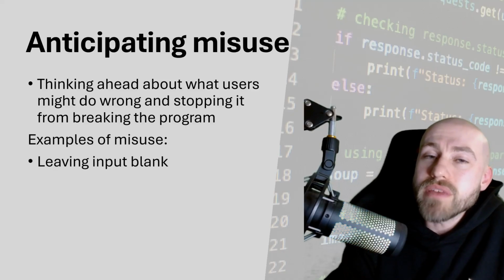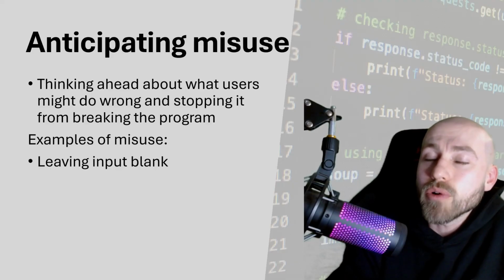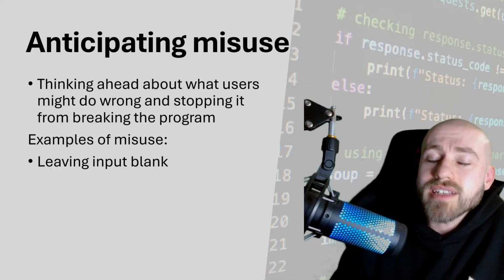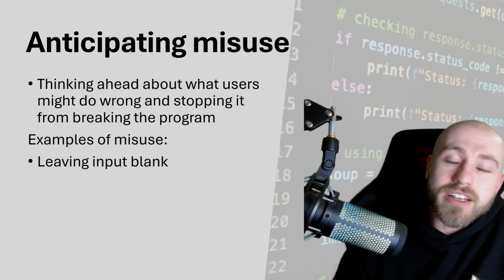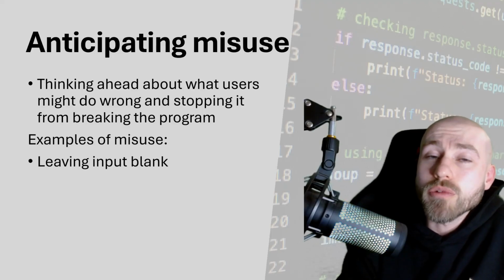So some examples of misuse or people breaking the code on purpose include leaving inputs blank. So when it asks the user to type something in and they don't type anything and just press enter, maybe they're being a little bit too hasty. That's something that could go wrong. And we want to be able to predict that that could happen and prepare for it with our Python program.